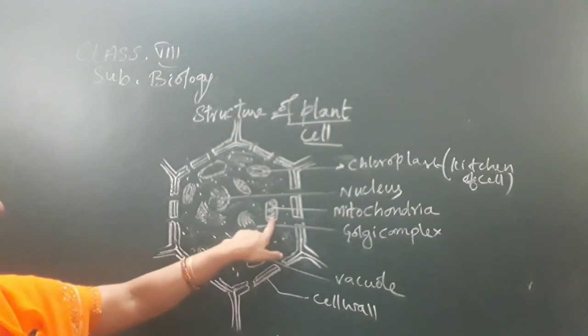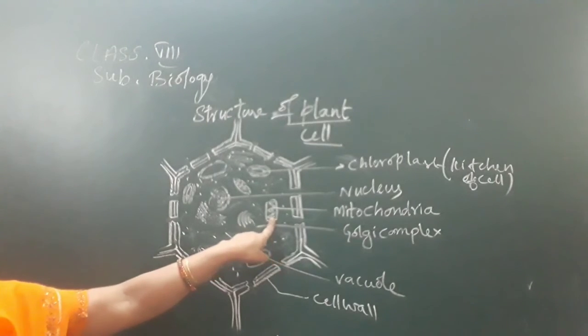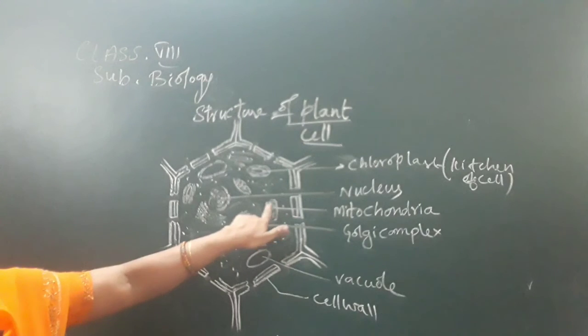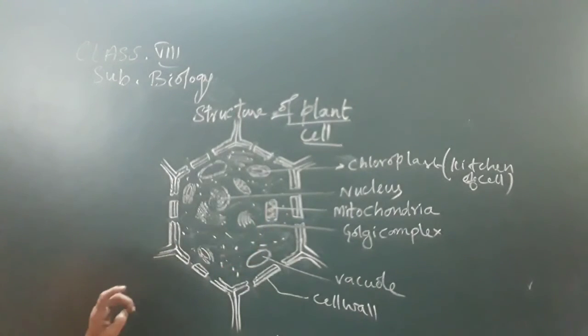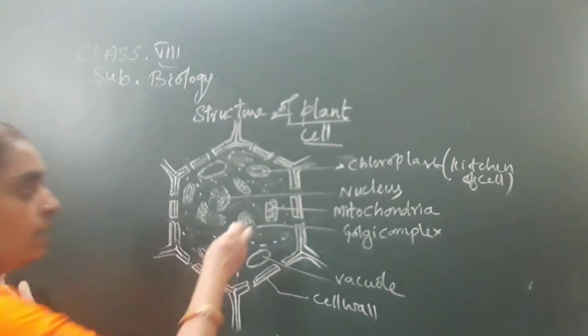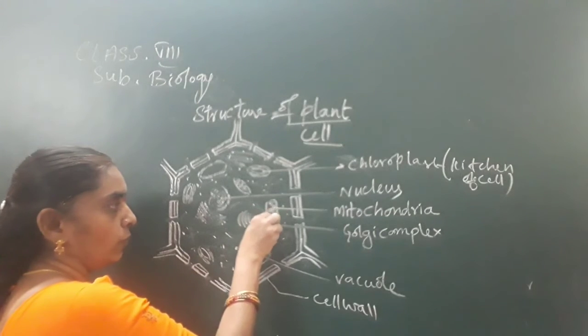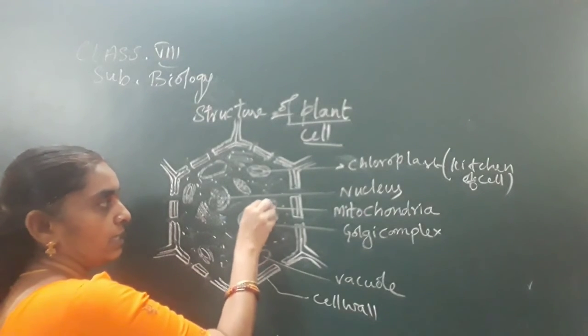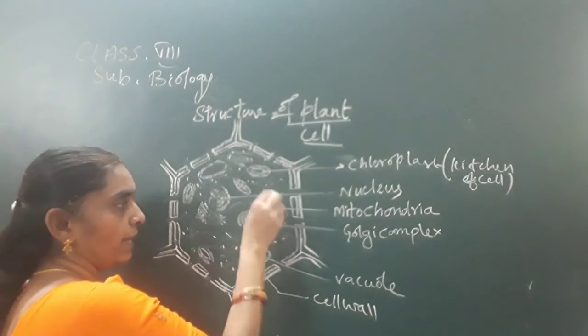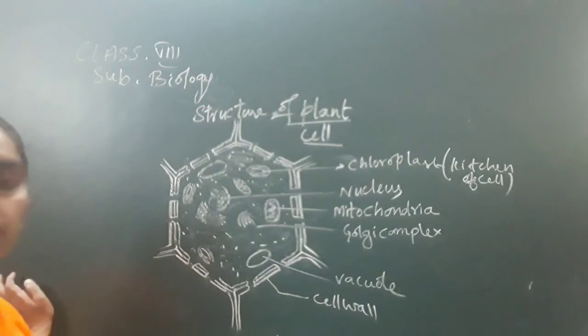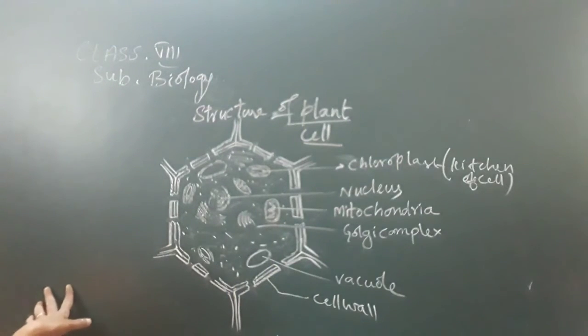Next, coming to the mitochondria. They are the powerhouses of the cell. It has a double membrane, outer membrane and inner membrane, folded to form cristae. So the inner membrane is folded like this. It has a double membrane structure. It is the powerhouse of the cell. So this is the main structure of the mitochondria in the plant cell.